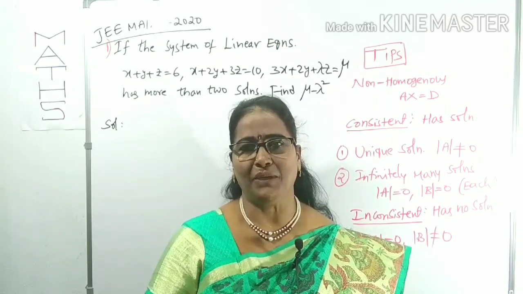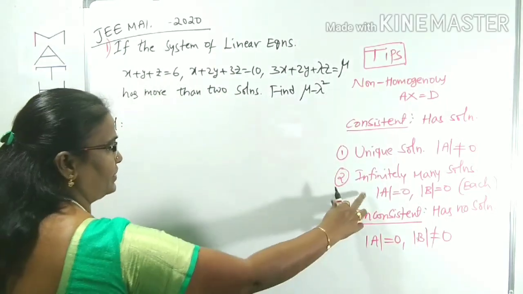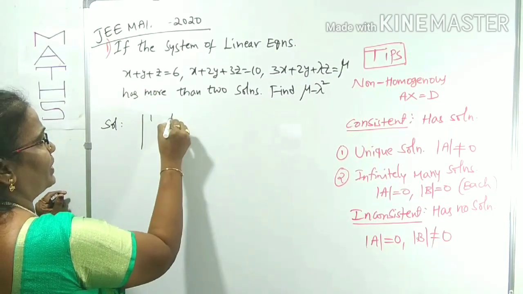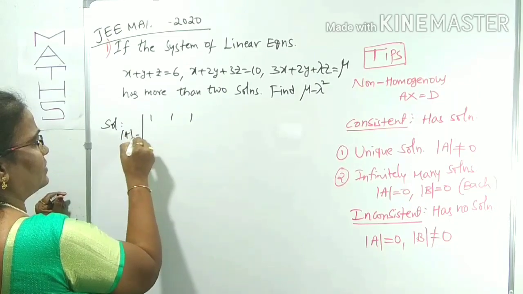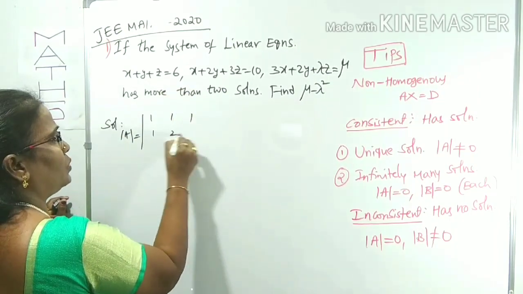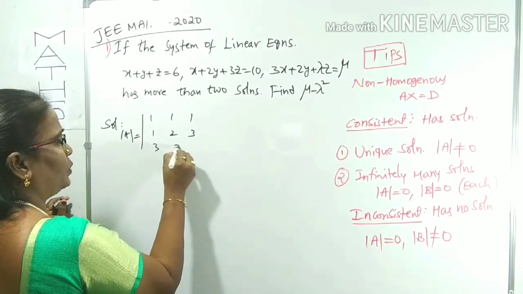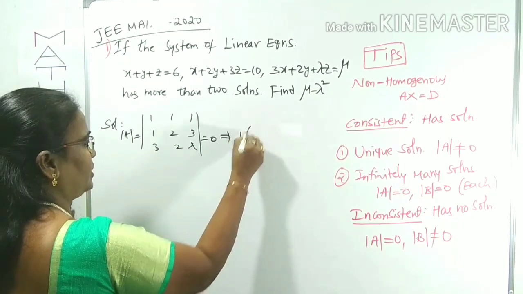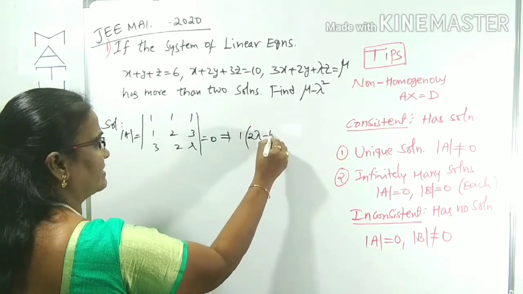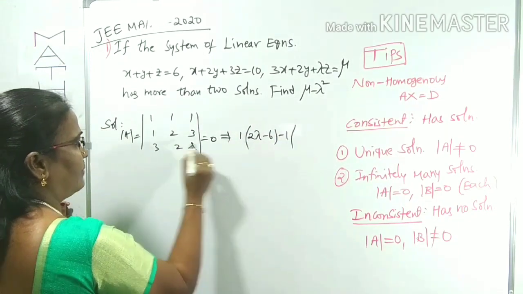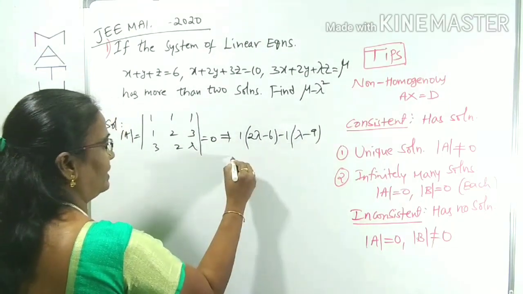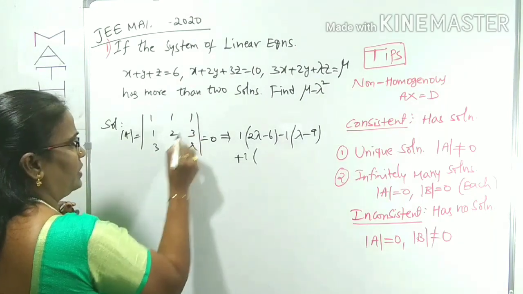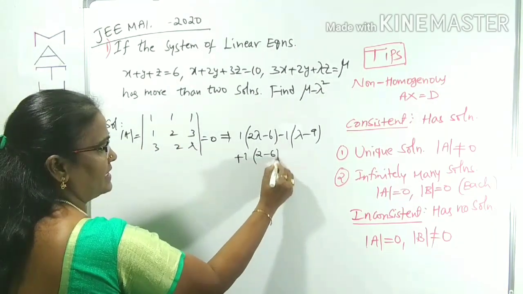So how can we use this? Simply, first of all, use det A equals 0. What is det A? 1, 1, 1, then 1, 2, 3, then 3, 2, lambda equals 0. By this expansion, what can you get? 1 into 2 lambda minus 6, minus 1 into lambda minus 9. I already did two videos on determinants, you can watch those videos. 1 into 2 minus 6 is equal to 0.